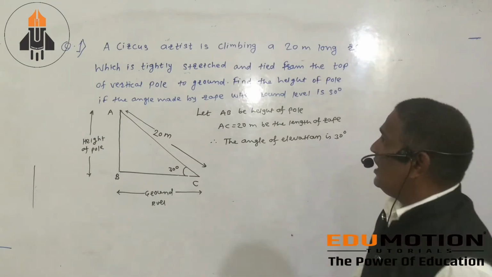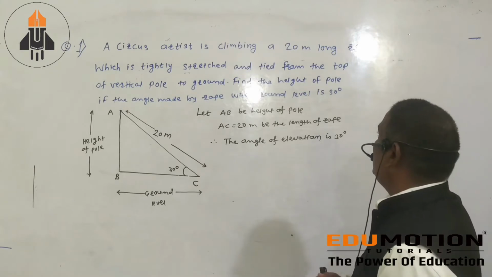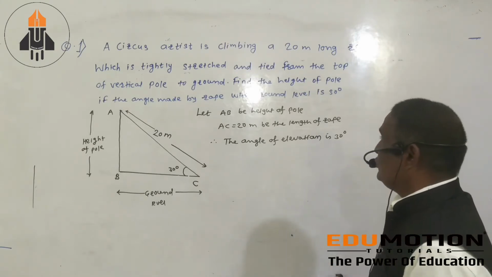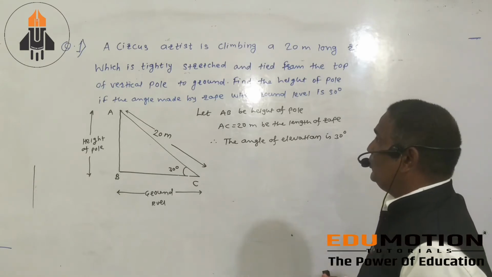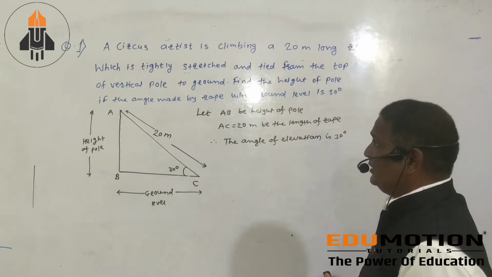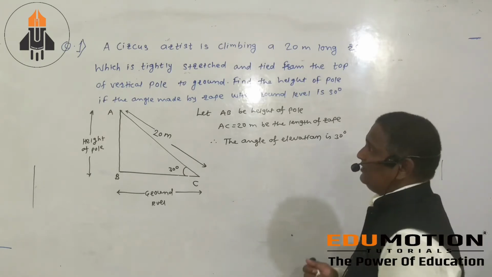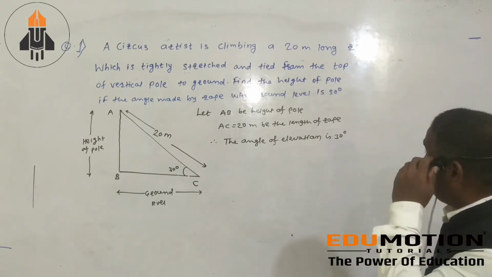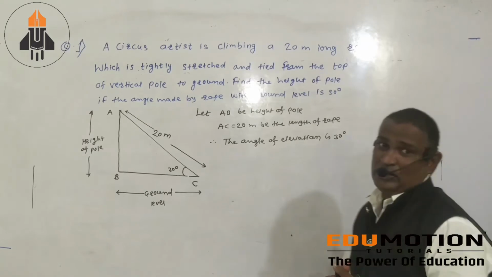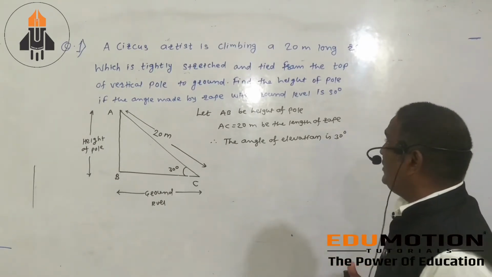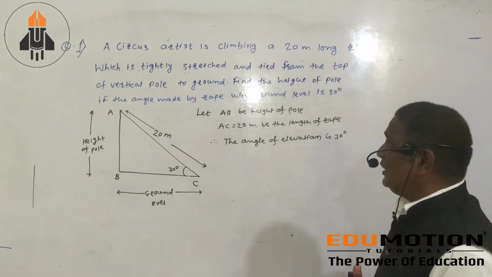A circus artist is climbing a 20-meter long rope which is tightly stretched and tied from the top of the vertical pole to the ground. Find the height of the pole if the angle made by the rope with the ground level is 30 degrees. Means that the rope is 20 meter from the top of the vertical pole.